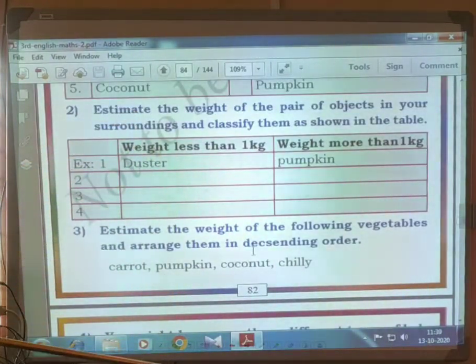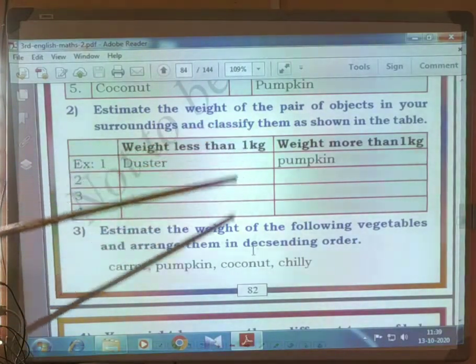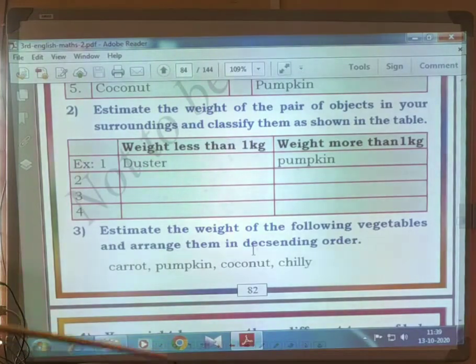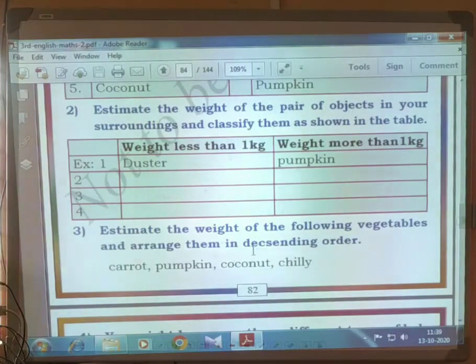Estimate the weight of the pair of objects in your surroundings and classify them as shown in the table. Weight less than 1 kg: duster, pen, pencil. These are all less than 1 kg. Then more than 1 kg: pumpkin, watermelon.